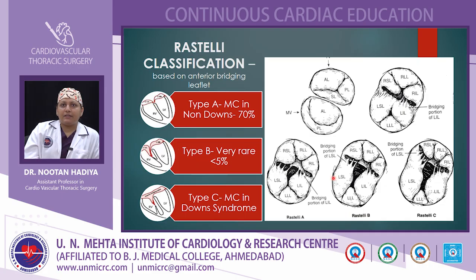In type B, it is very rare, less than 5%. Here the caudal attachment is to the papillary muscle of the right ventricle. Here also you can see the same thing described in the image. In type C, which is the most common type in Down syndrome, there is no caudal attachment, so you can see that it is a free floating leaflet, which is seen in Rastelli type C.